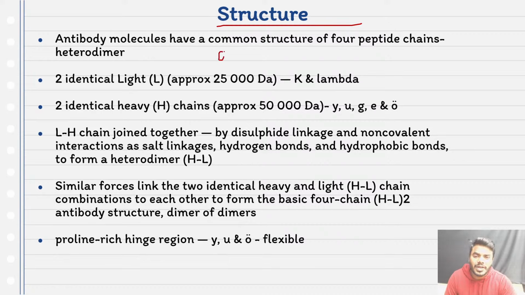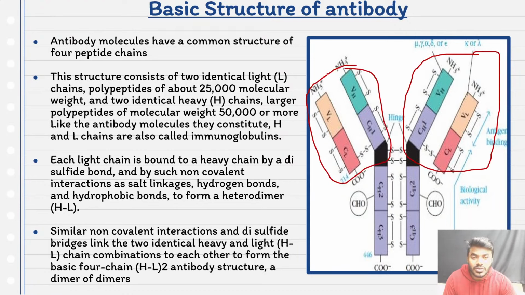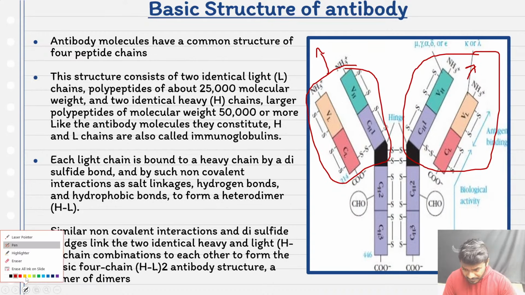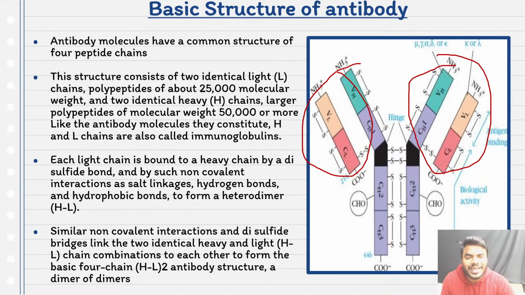You can call an antibody the dimer of dimer, or you can call it a tetramer. Why do I call it the dimer of dimer? Because on one side two chains are there, on another side two chains are there. So this can act like one dimer and this can act like another dimer. That is the reason we call it the dimer of the dimer. You can see the picture very clearly: on one side light chain and heavy chain, on another side also light chain and heavy chain.